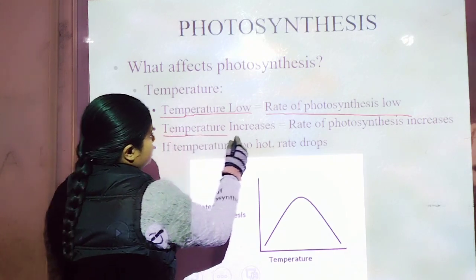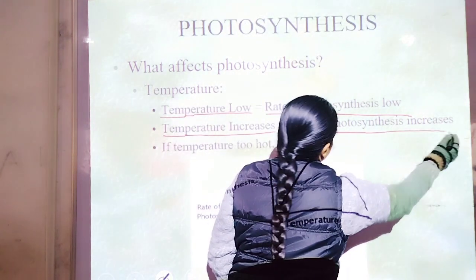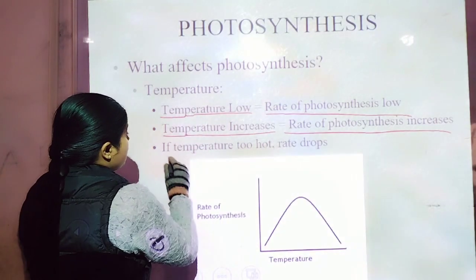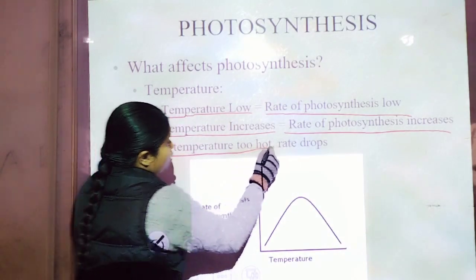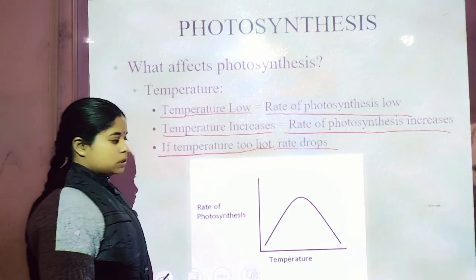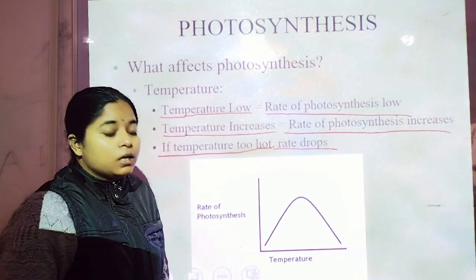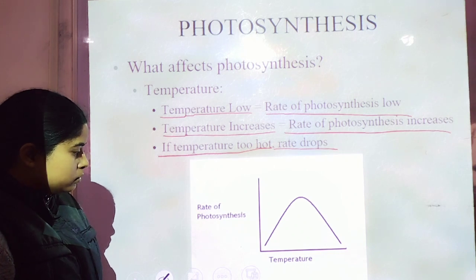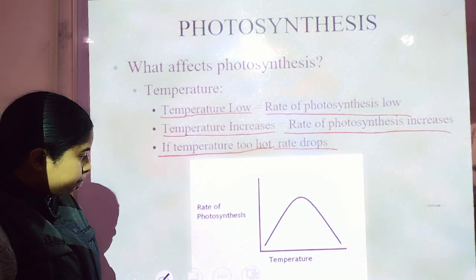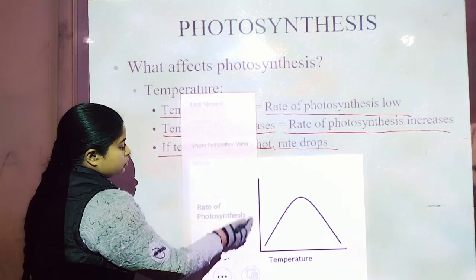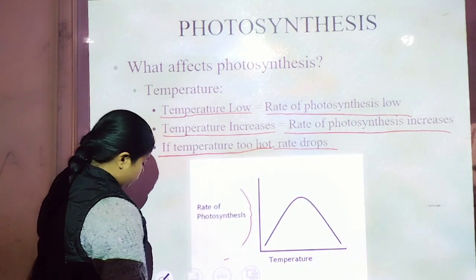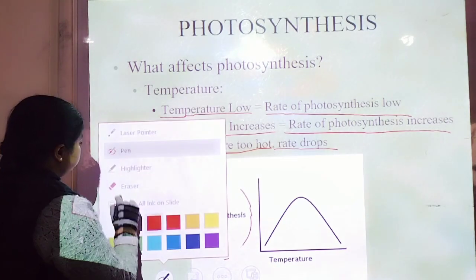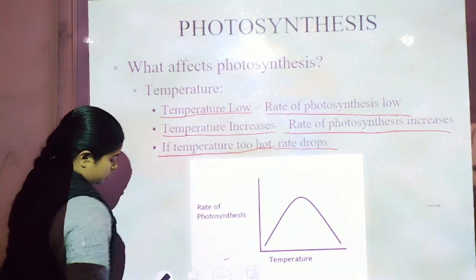As temperature increases, the rate of photosynthesis also increases, but if the temperature is too hot, the rate drops. The graph is actually in the form of a parabola. Now, what actually happens to the rate of reaction during photosynthesis?